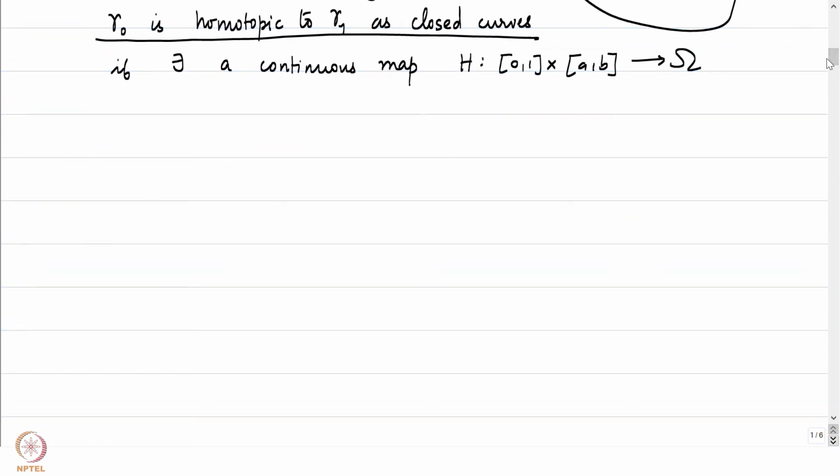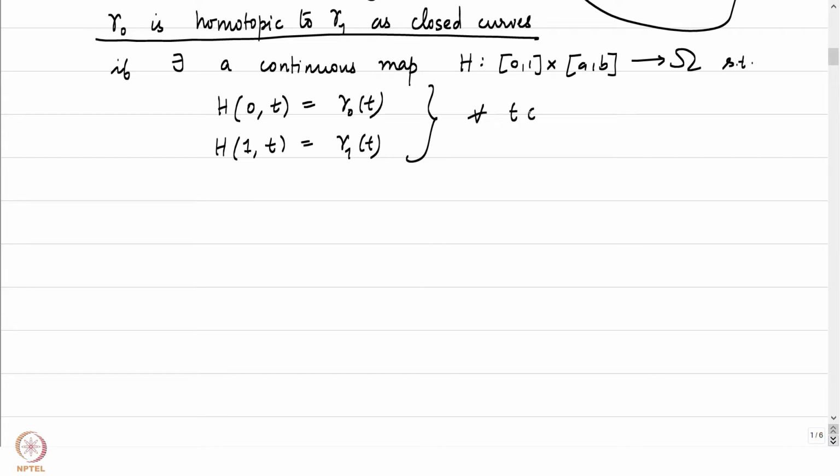So if there exists a continuous map H from 0, 1 cross AB into omega such that, again, at stage 0, H of 0 comma t is gamma 0 of t. At stage 1, this is gamma 1 of t for all t in AB.